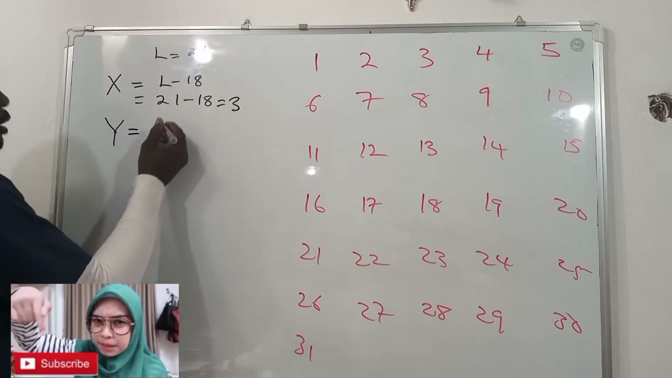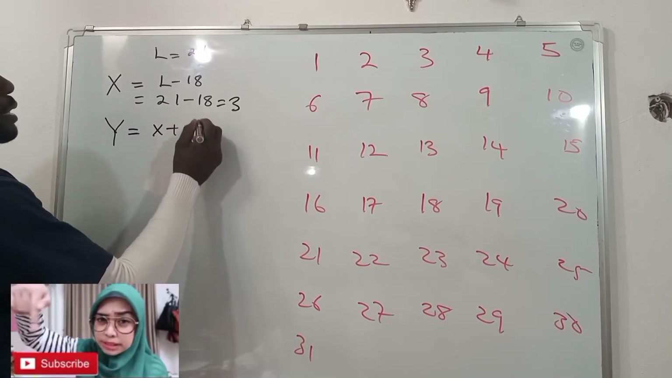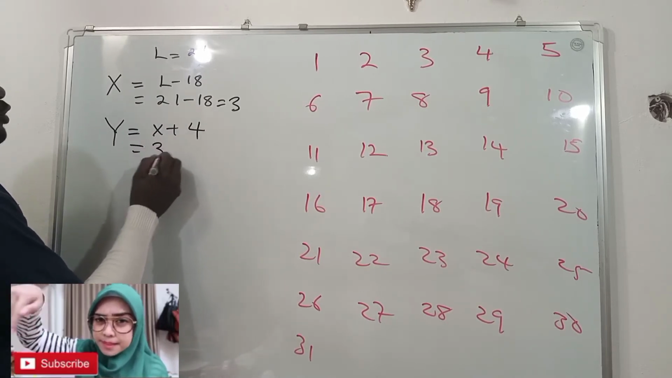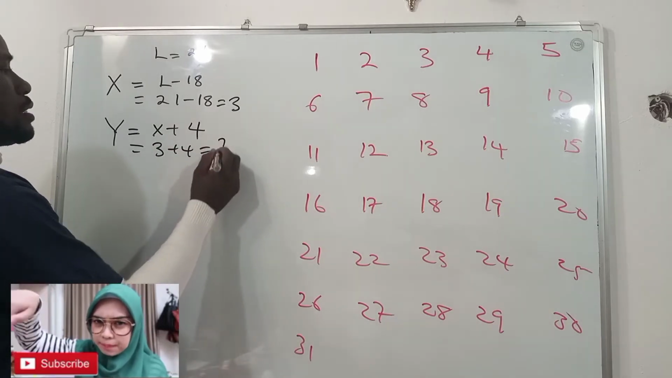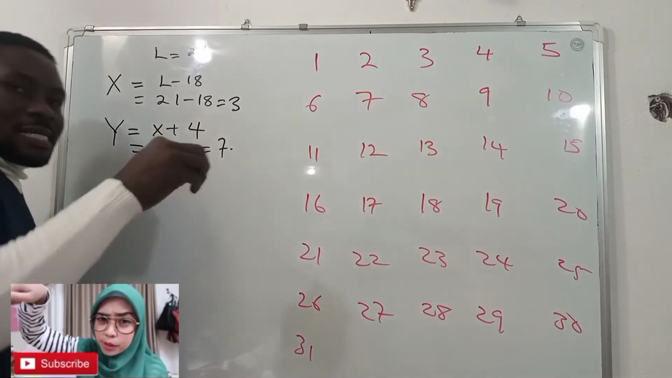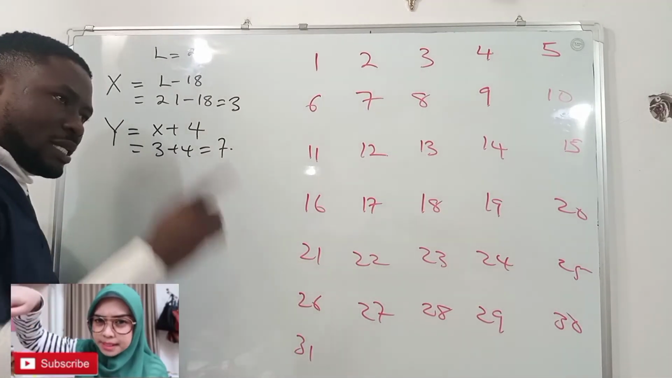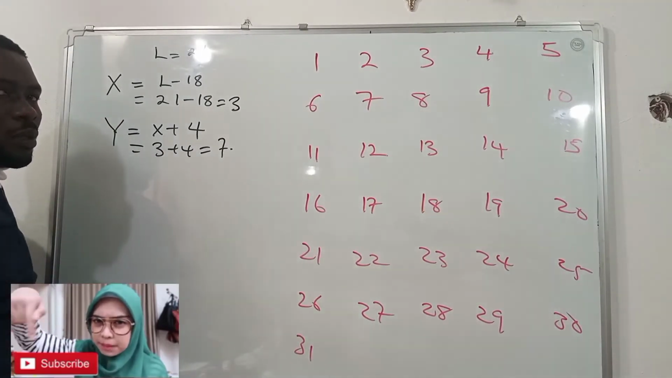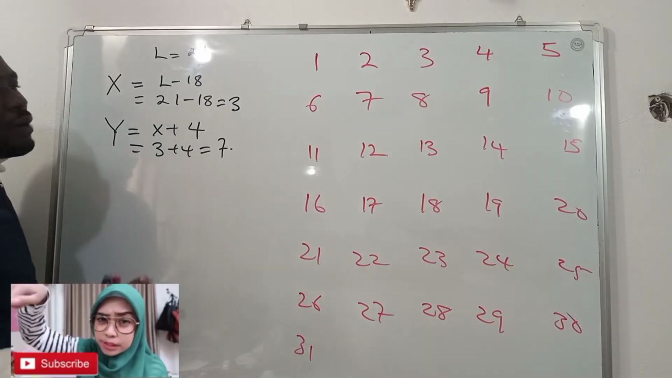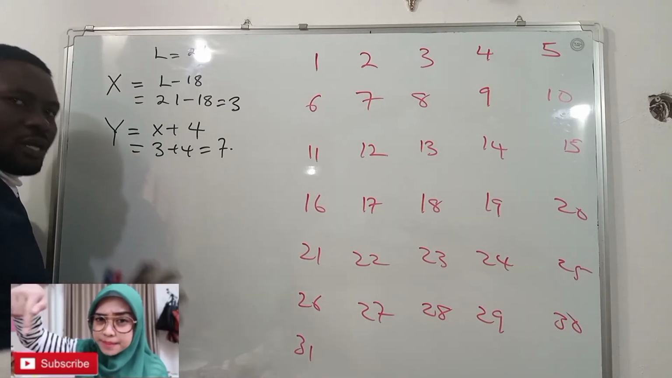Now, let's find out the ovulation day. That has to be what? X plus 4, like I said before, and that is 3 plus 4, which is 7. This 7 tells us the 7th day of that woman's menstrual cycle. It is not the 7th day of the month. No.